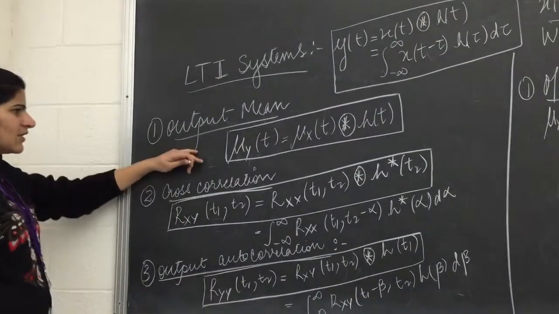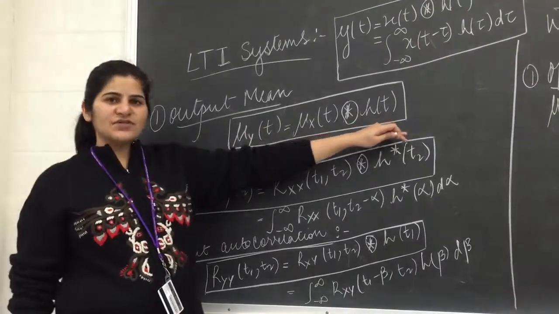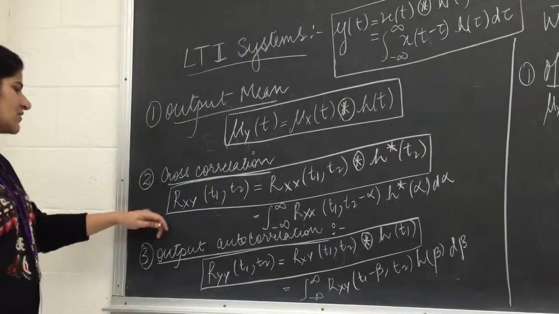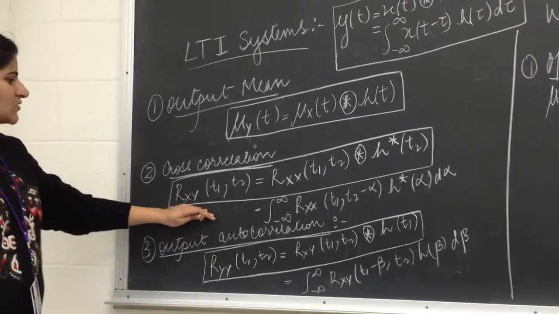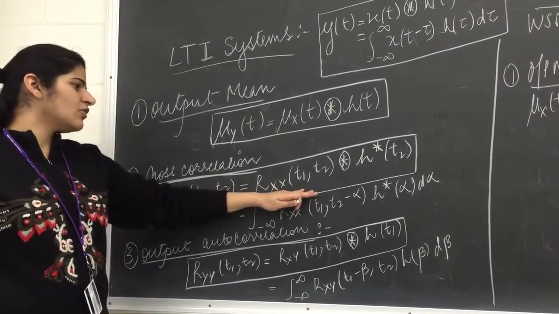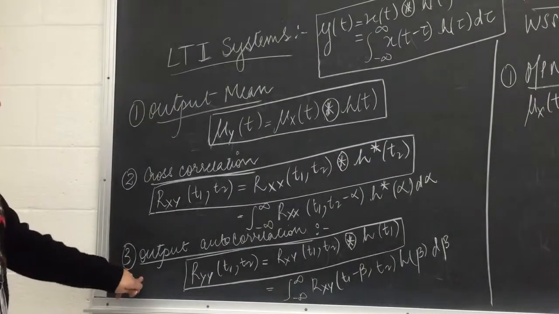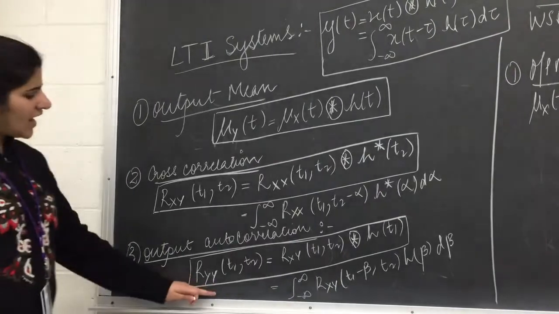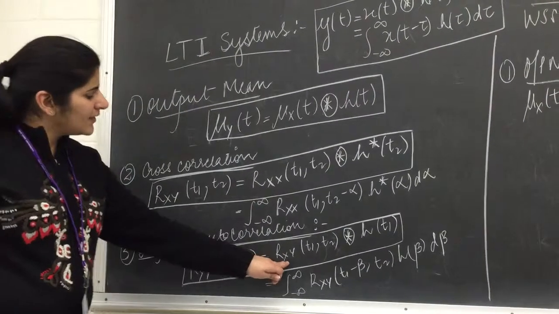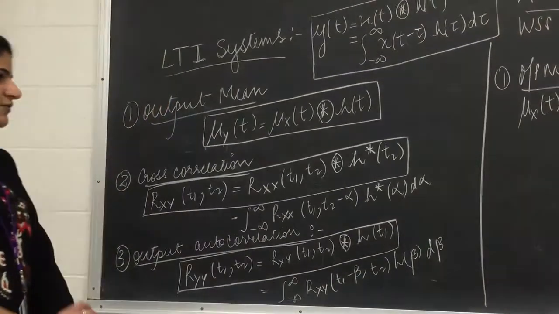Second result is the output mean. The output mean mu_y(t) is the input mean convolved with the system response. Third result is cross correlation, that is R_xy(t1, t2), which will be the convolution of input autocorrelation with h star(t2). And next result is output autocorrelation, that is R_y(t1, t2), which is the cross correlation convolved with the system response, that is h(t1).